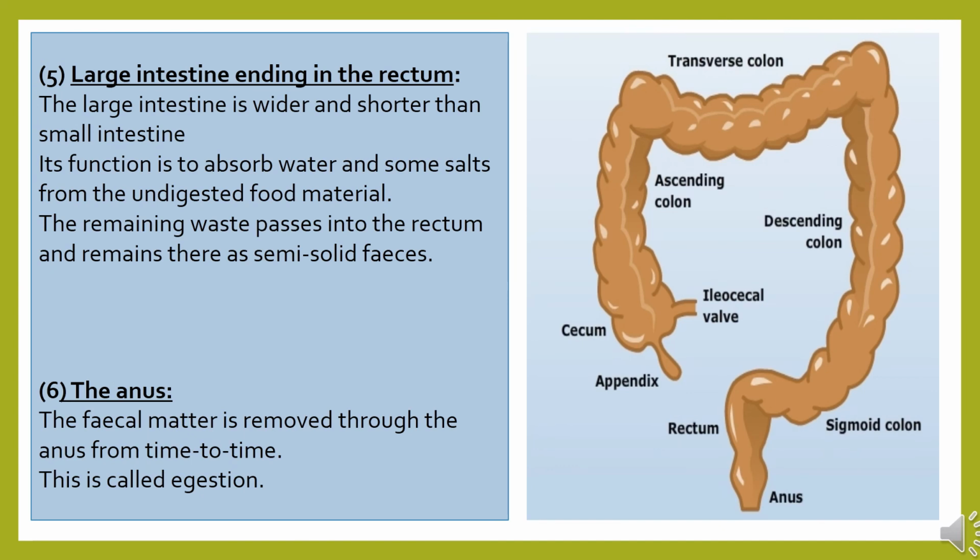The large intestine is wider and shorter than the small intestine. Its function is to absorb water and some salts from the undigested food material. The remaining waste passes into the rectum and remains there as semi-solid feces. Now the anus. The fecal matter is removed through the anus from time to time. This is called egestion.